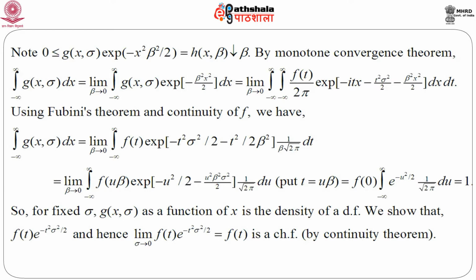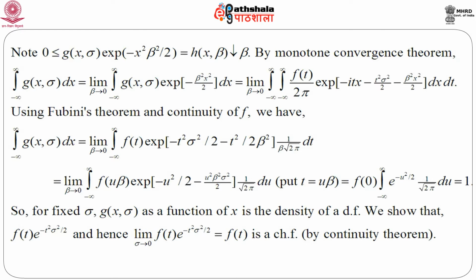So, as beta goes to 0, the integration from minus infinity to infinity of g(x, sigma) e to the power minus beta square x square by 2, dx, is the limit of this entire quantity, just by substitution from the previous page. Now, again, since we have double integrals, we know by now that it is a very common technique to apply Fubini's theorem. So, just apply Fubini's theorem, and considering the fact that f is continuous, we have the integration from minus infinity to infinity of g(x, sigma) dx equal to this entire quantity. This is very easy to see, just a little bit of simplification will provide you this entire expression.